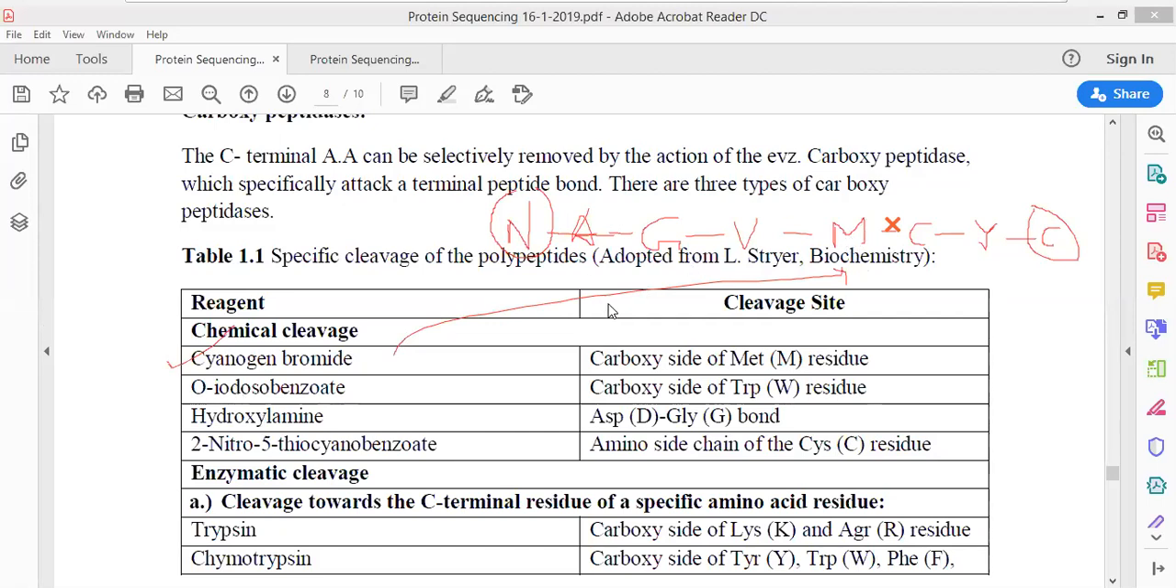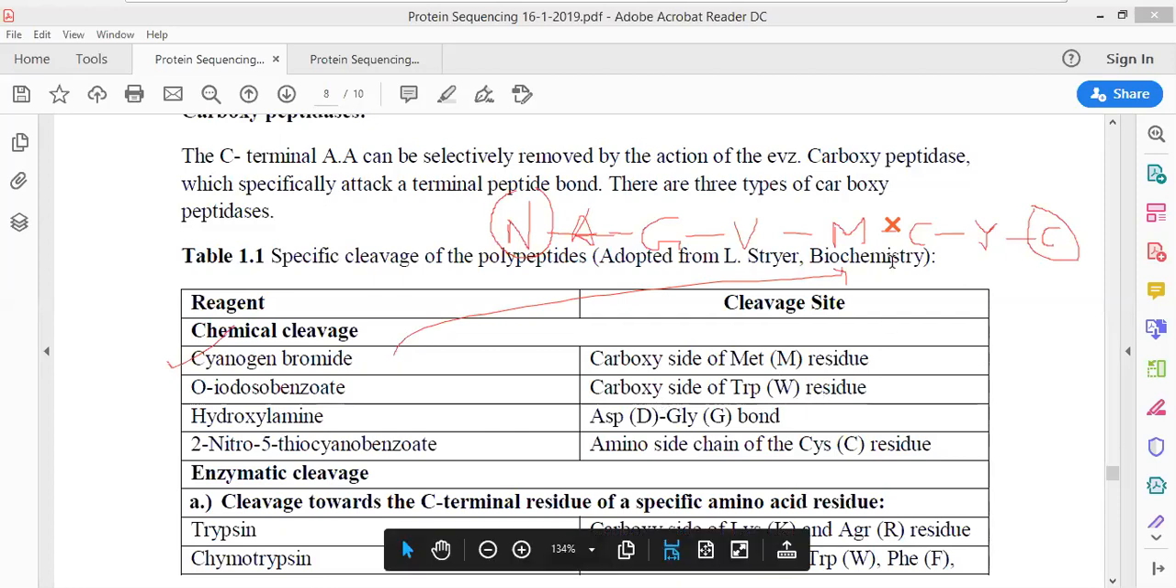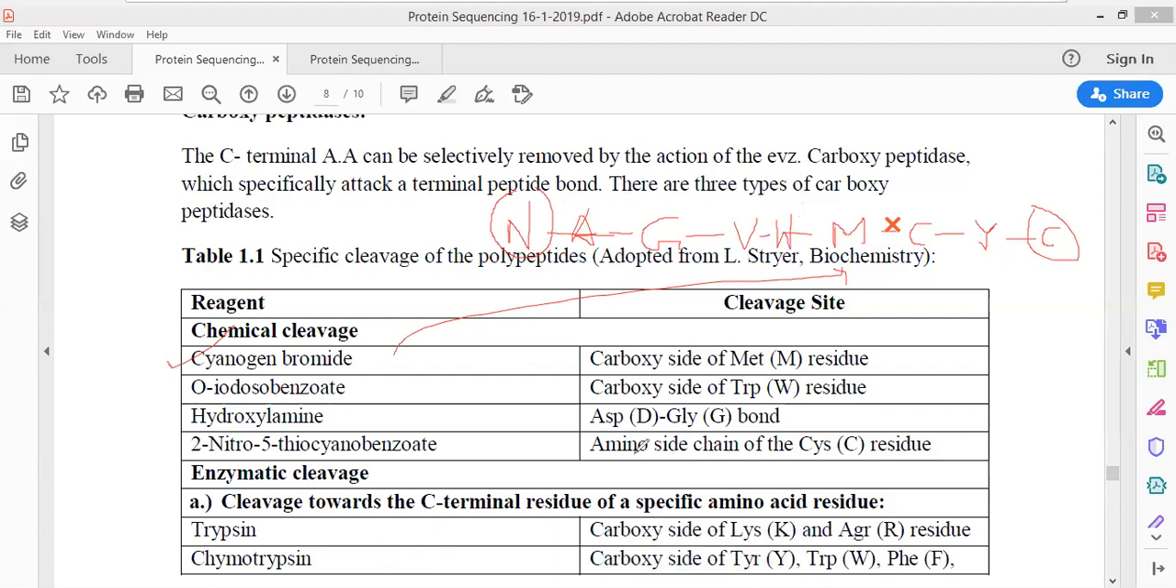Now, if after cyanogen bromide you are using another reagent, that is isobenzoate, it will cleave at the carboxy side of tryptophan. Supposing there is a tryptophan molecule present here, I'm drawing a W here, and you are using this particular reagent. It will break at the C terminus side of the tryptophan residue.